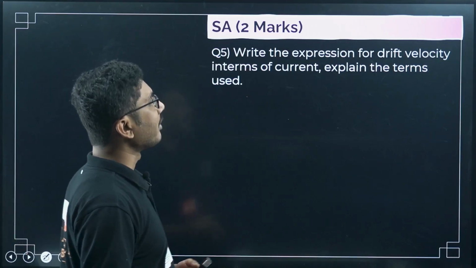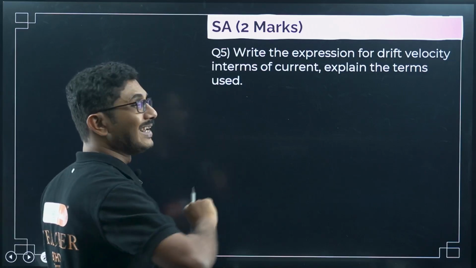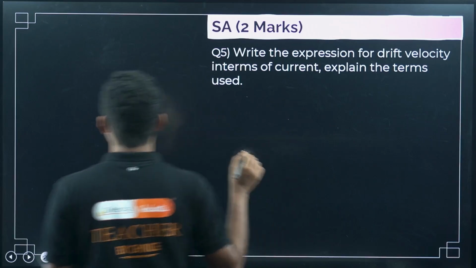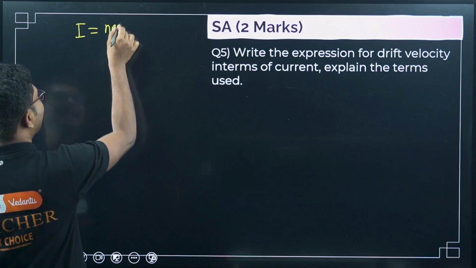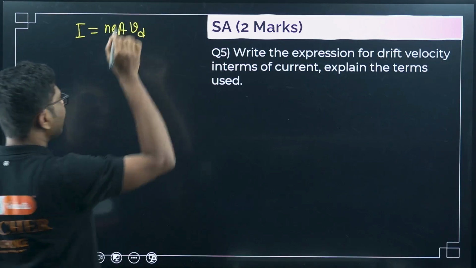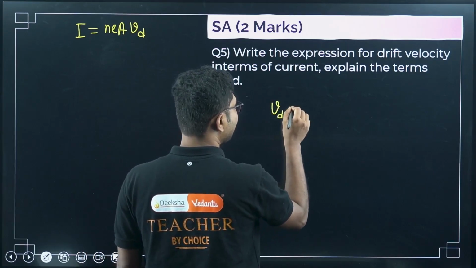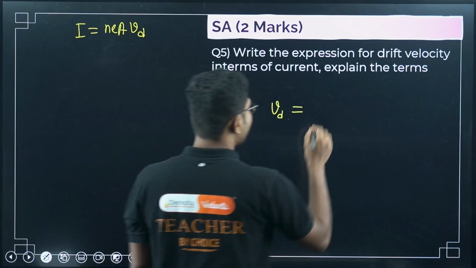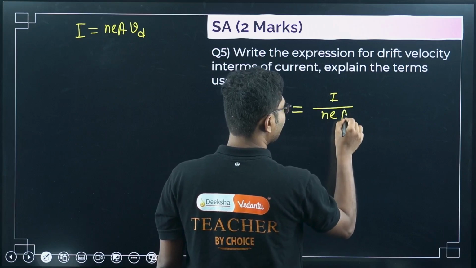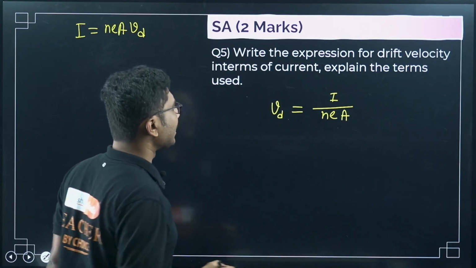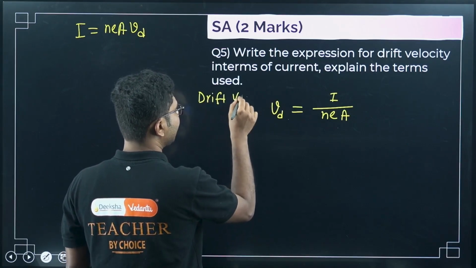Write the expression for drift velocity in terms of current. Explain the terms used. I have already done this in one of the questions that I told you. I remember the formula like this: I equals N E A Vd. Now here they have asked you to write drift velocity in terms of current. So from this equation you can see that Vd equals I divided by N E A. Now you have to explain the terms. First you have to write drift velocity.